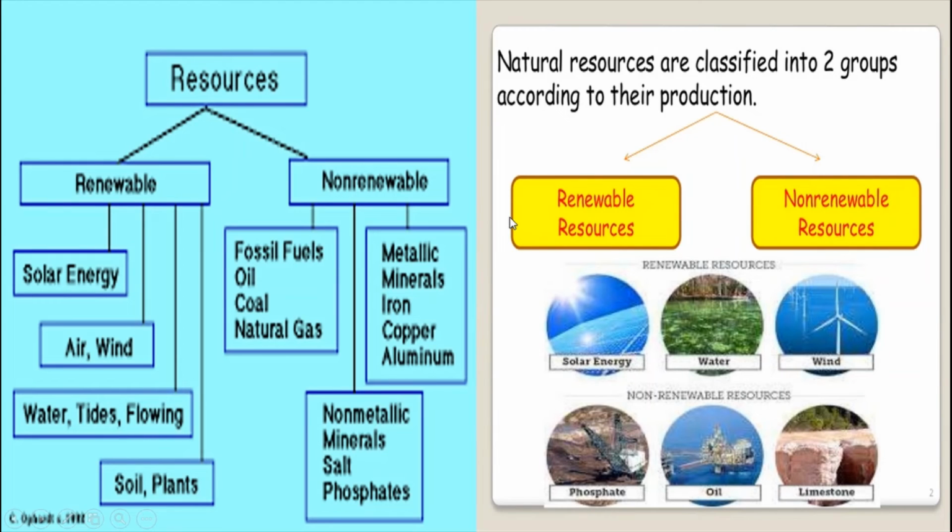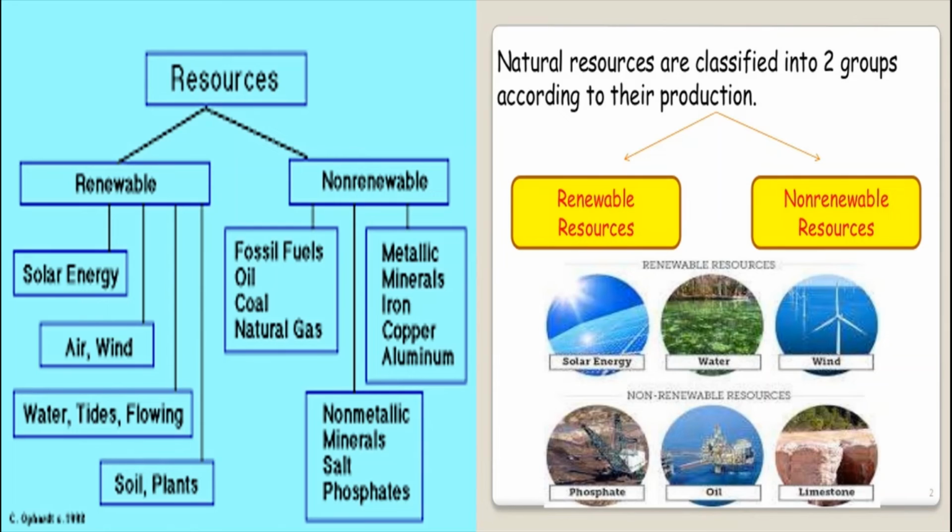In this picture, the resources have been broadly categorized into renewable and non-renewable. So, natural resources are broadly categorized into renewable resources and non-renewable resources. Already we have seen that biotic resources are renewable and abiotic resources are non-renewable, isn't it? In that picture it has been shown. So now the natural resources can be broadly categorized into renewable resources and non-renewable resources.